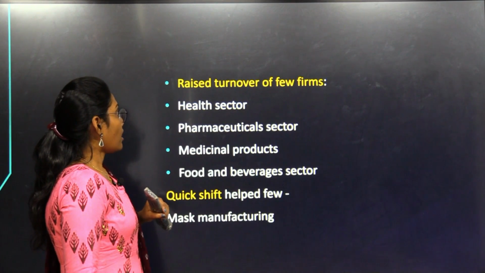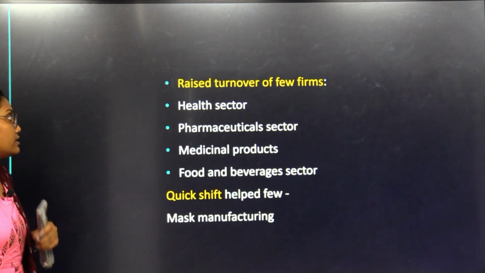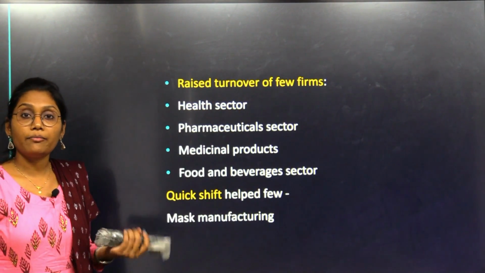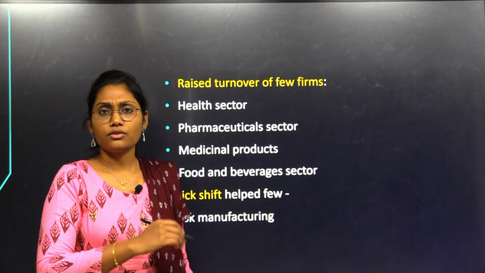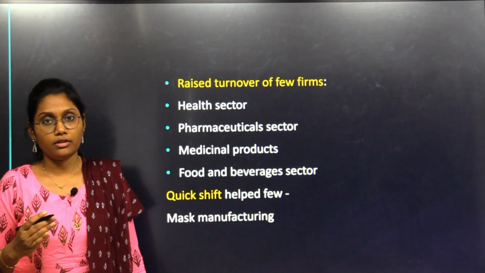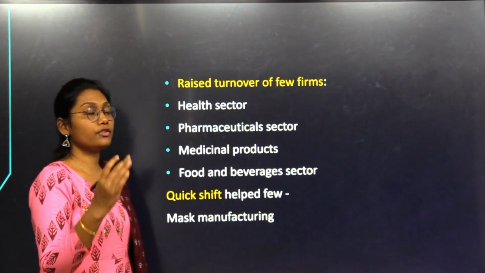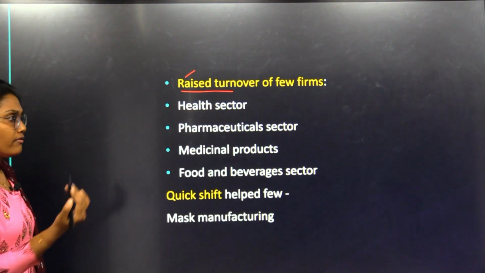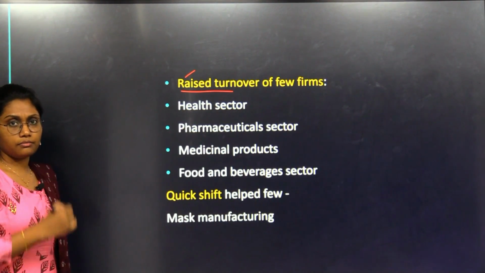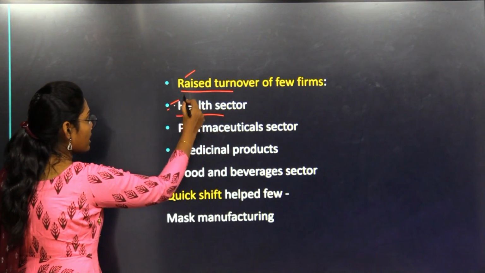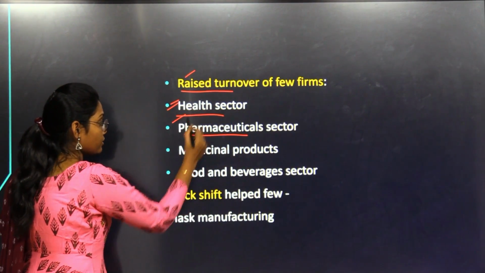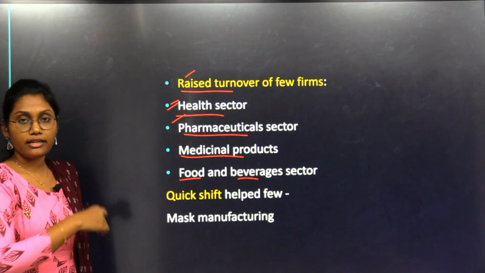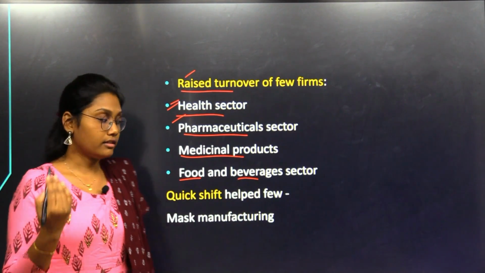So, how can these MSMEs work further? The turnovers were raised for a few MSMEs. We have seen that the majority of the MSMEs have seen a slowdown, but in some sectors, a few firms have also seen raised turnovers. Why? Because we are in a health crisis. So the health sector has seen a rise, and the pharmaceutical sector, medicinal products, and food and beverages sector, all these areas have seen a rise in their turnover.